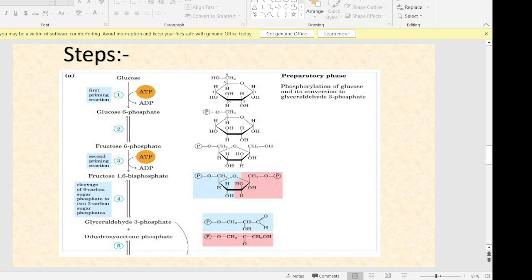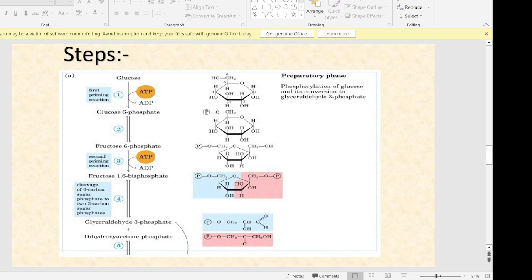In the first step, glucose is phosphorylated to glucose 6-phosphate by enzyme hexokinase or glucokinase, and ATP is required as a phosphate donor. Glucokinase and hexokinase are isoenzymes of each other. The basic difference is glucokinase is found in liver cells, that is hepatic cells, while hexokinase is found in extrahepatic cells.